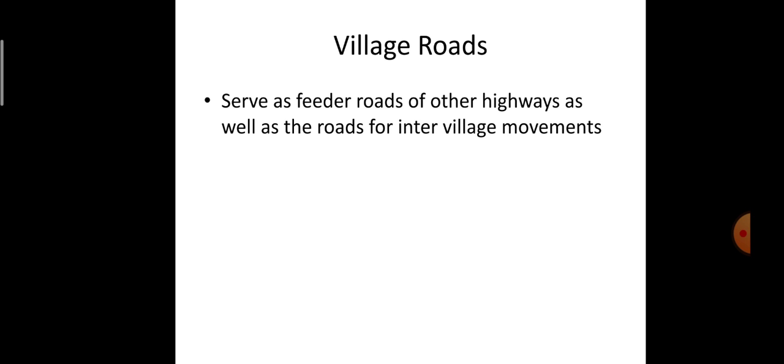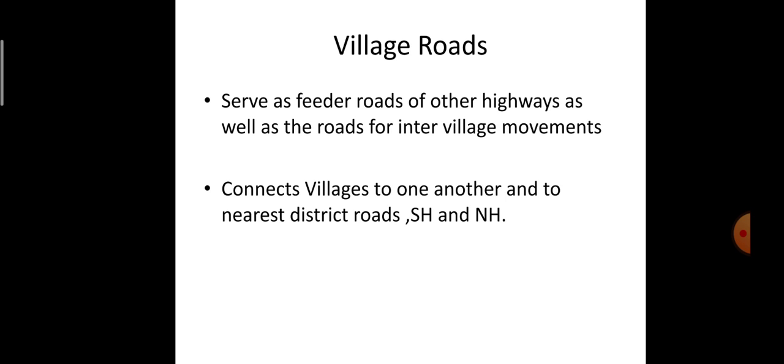The last one is village roads. It acts as a feeder road for the other highways as well as the roads for inter-village movements. It always connects villages to one another and to the nearest district roads, state highways and national highways. As in case of village roads, the design speed is always less than that of all other types of roads, that is national highway, state highway, major district and other district roads. So this is all about